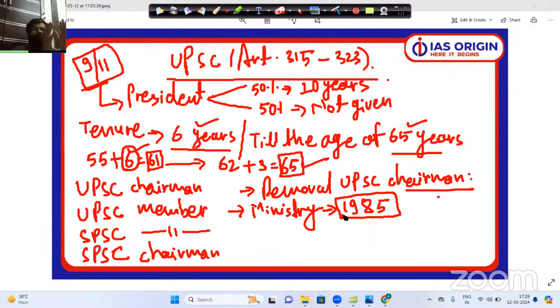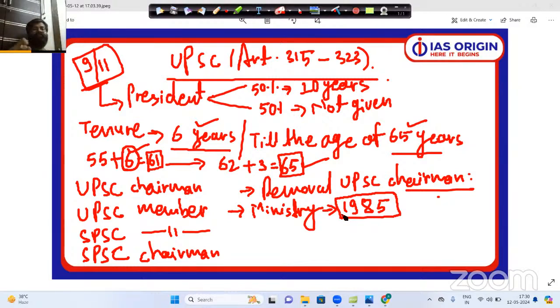So let's divide the time period of UPSC into two parts: before independence and after independence. Before independence, or before our constitution was implemented in 1950, UPSC used to come under the British government only. No problem with that. But from the year 1950, when the Constitution of India was implemented, UPSC was established as a constitutional body.